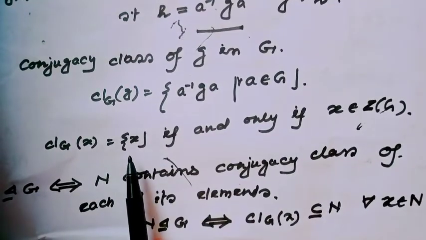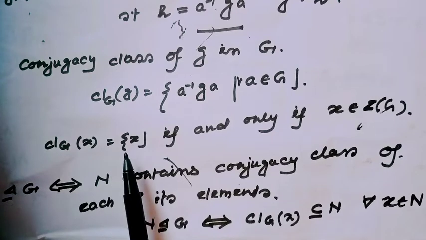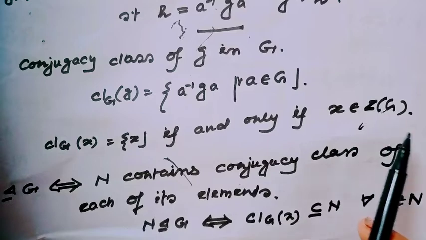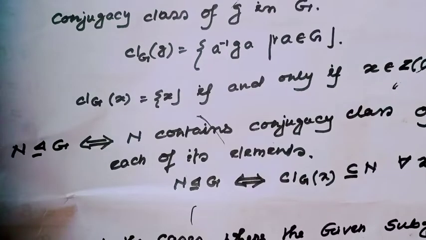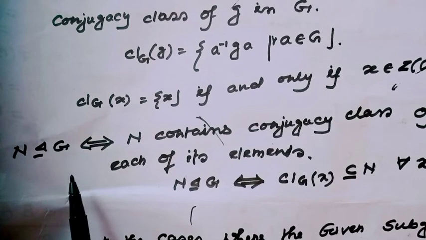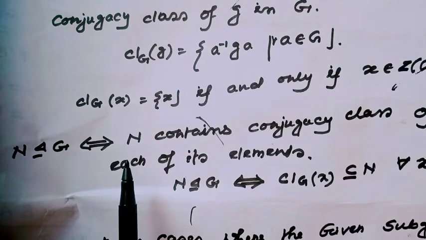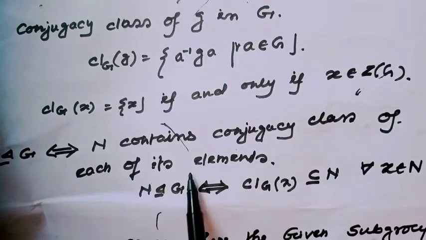Conjugacy class of X is equal to the singleton set {X} if and only if X is a member of Z(G). In a normal subgroup, if N is a normal subgroup of G, then this is an if-and-only-if condition: N contains the conjugacy class of each element.